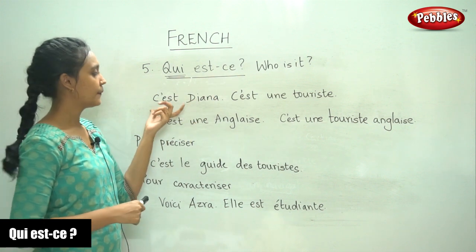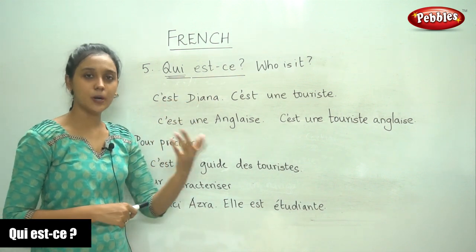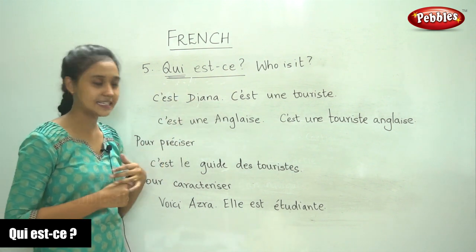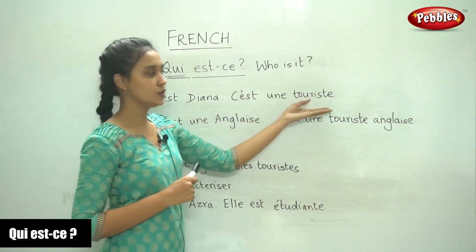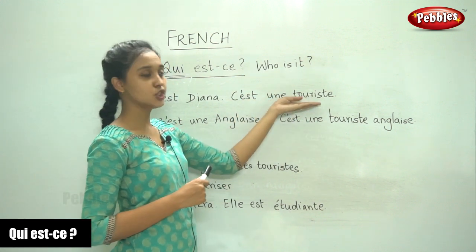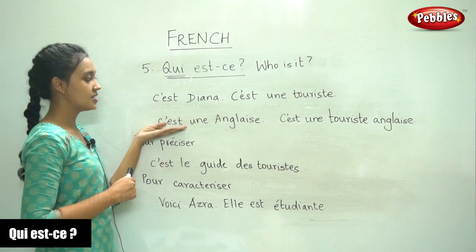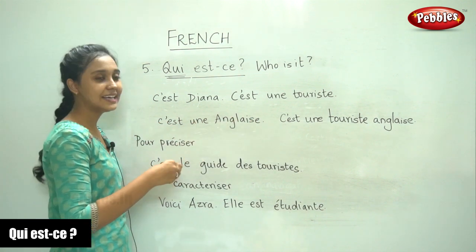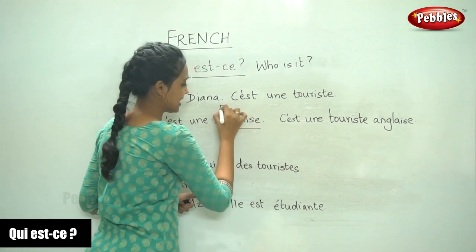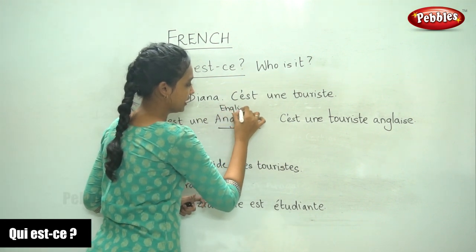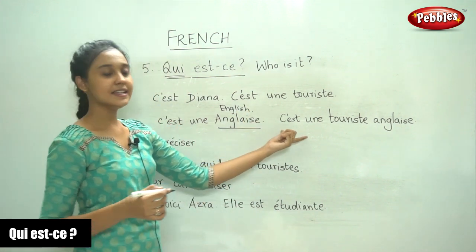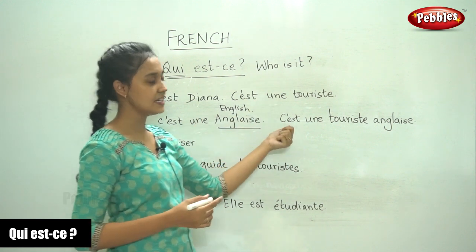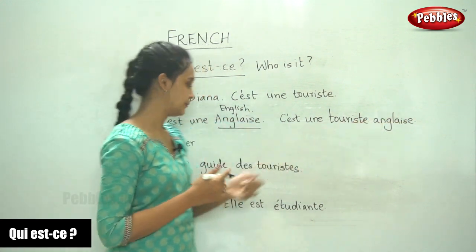Here are the different ways in which we can answer this question. Qui est? So if it is referring to a person, you can say c'est Diana. This is Diana. C'est une touriste. She is a tourist. C'est une touriste. C'est un anglais. Anglais is another nationality. It means English, from England. C'est un touriste anglais. You can join these two sentences. You can say c'est un touriste anglais.